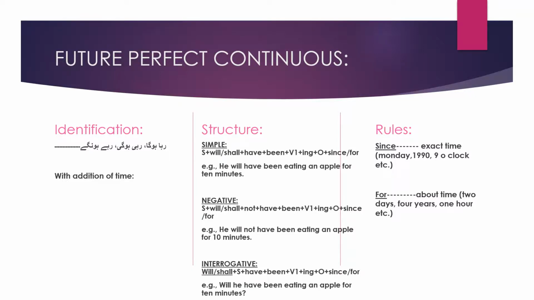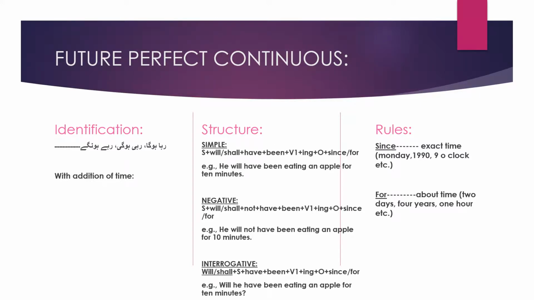In negative, वो 10 मिनट से सेब नहीं खा रहा होगा. He will not have been eating an apple for 10 minutes. And in interrogative, क्या वो 10 मिनट से सेब खा रहा होगा? Will he have been eating an apple for 10 minutes? So rules are the same for will, shall and since, for.